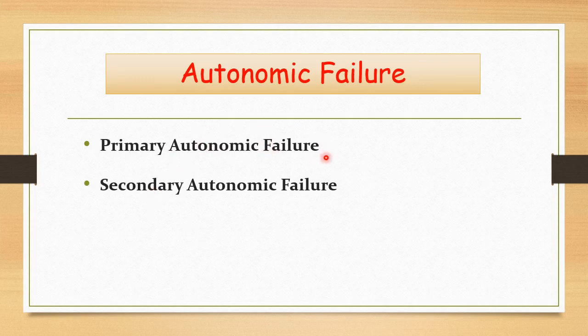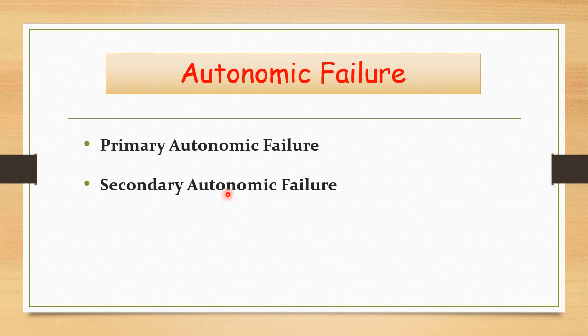And the most common symptom here in the primary autonomic failure is orthostatic hypotension. The patient who has primary autonomic failure, the main complaint will be orthostatic hypotension. That means there will be hypotension, decreased blood pressure on changing the posture, mainly on standing. When the patient stands up, at that time there will be a severe fall in the blood pressure, and that may be transient. Okay. And second is the secondary autonomic failure. That means autonomic failure secondary to any other disease.